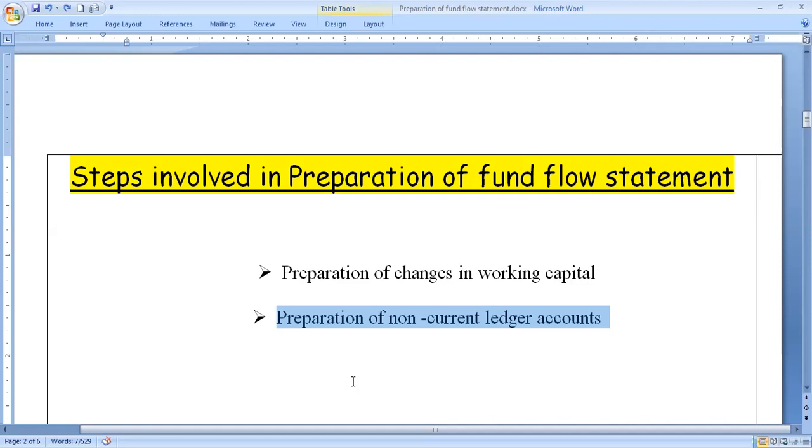All these adjustments we can incorporate and ascertain some value, and the same value we take into the fund flow statement at the end stage.